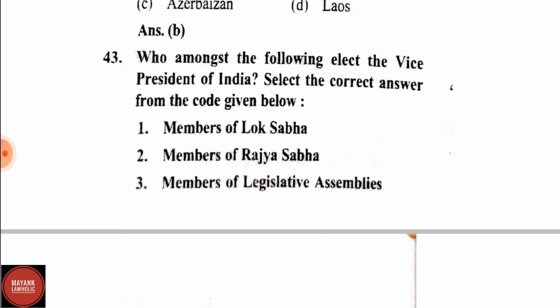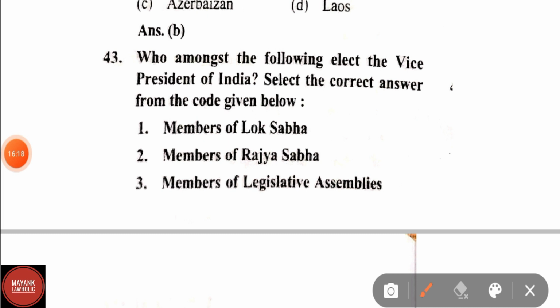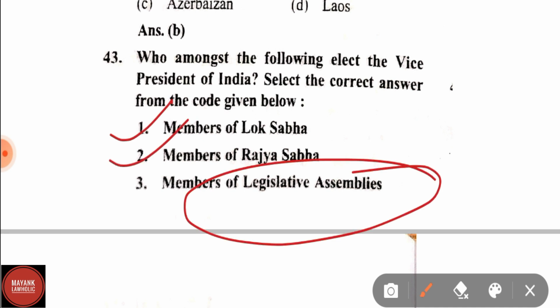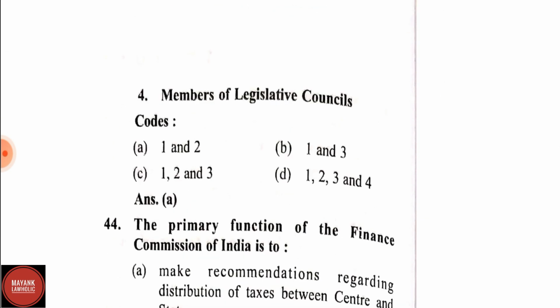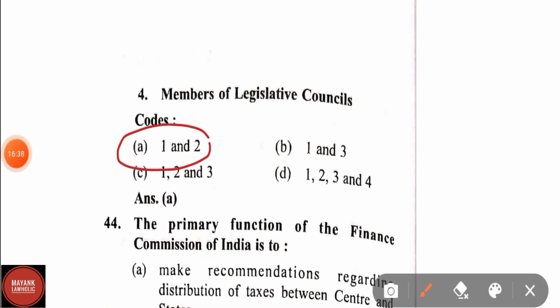Question number 43. Who among the following elect the Vice President of India? Select the correct answer from the codes given below. Options are members of Lok Sabha, members of Rajya Sabha, members of Legislative Assembly. Correct answer is members of Lok Sabha and members of Rajya Sabha. Members of Legislative Assemblies do not elect the Vice President of India, though they participate in the President of India election. Correct answer is 1 and 2.